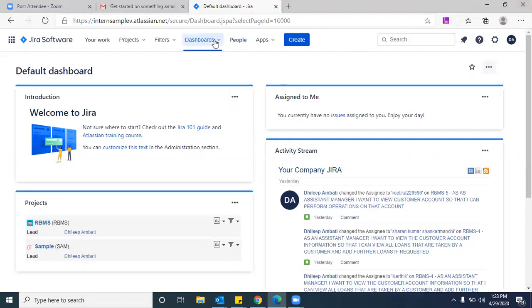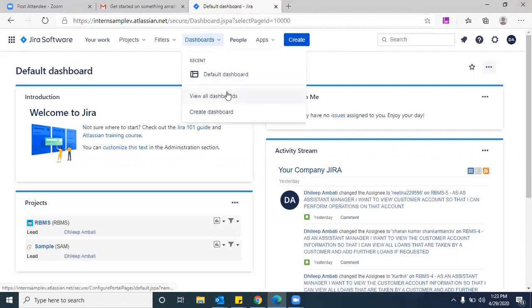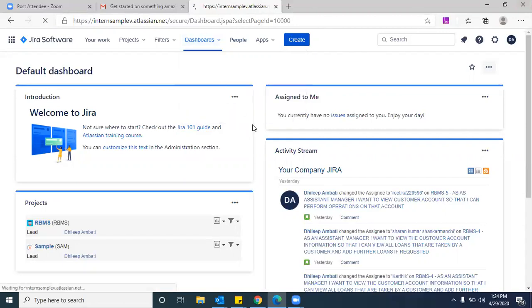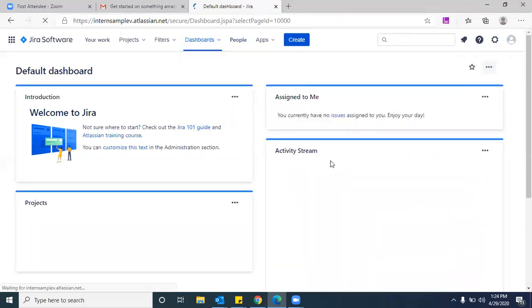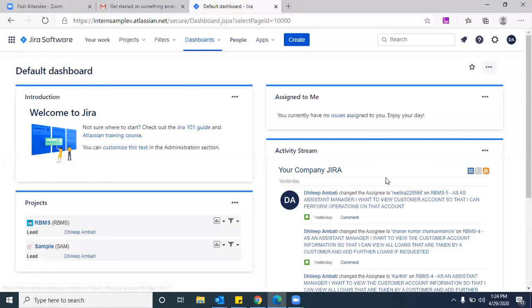See, on the top of it we have dashboards. We can take a default dashboard, or you can create your own dashboards as well. If you are an admin, then only you can create your own dashboard. If you click on this default dashboard, in the dashboard you can see everything.